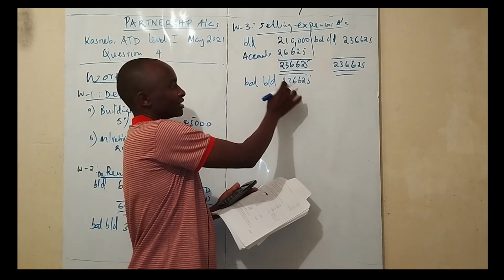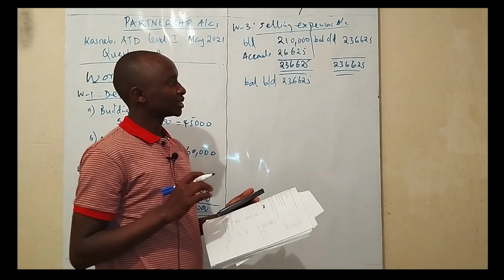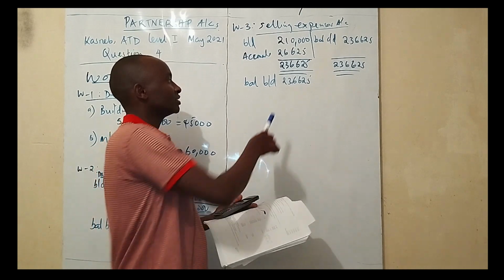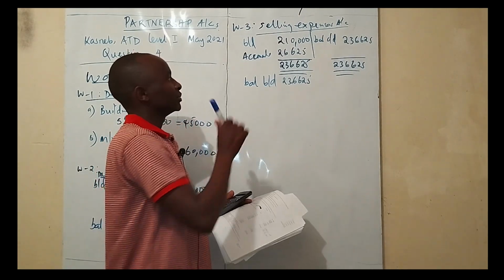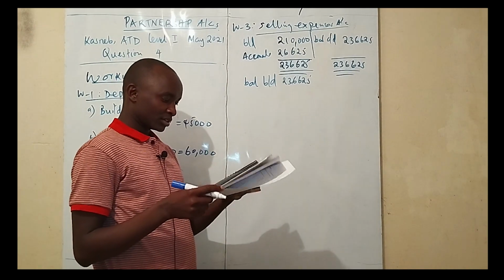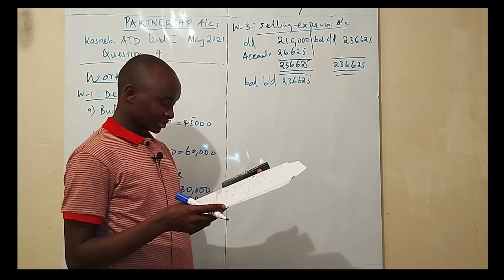So this is the figure that you are going to take to the income statement as the amount of selling expenses. This is what was actually incurred, not 210. That is what the accrual basis of accounting tries to tell us.